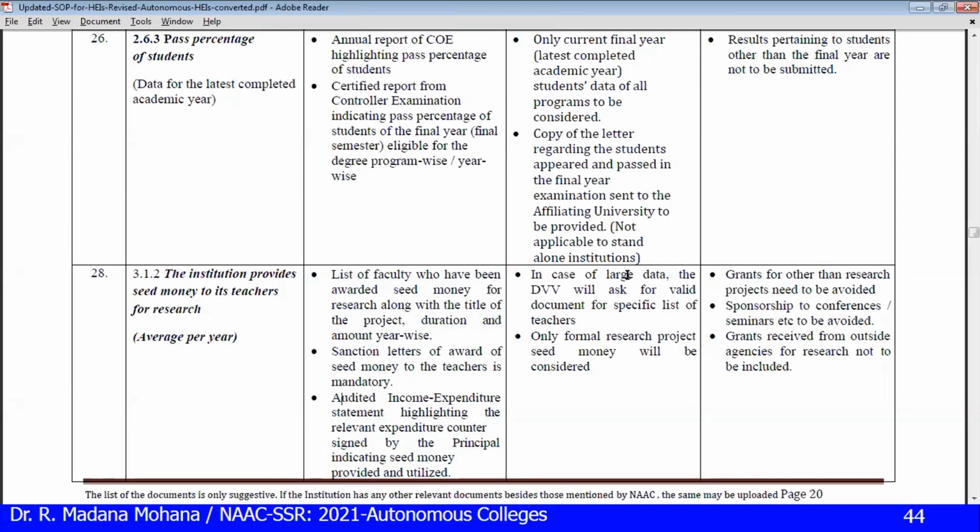Whenever the data size is large, the DV will ask some specific teachers. Only formal research project seed money will be considered, only research related. Which are the things not to be considered? Grants for other than research projects need to be avoided. Sponsorship to conferences and seminars is to be avoided. Grants received from outside agencies for research are not to be included. That is a different one actually.